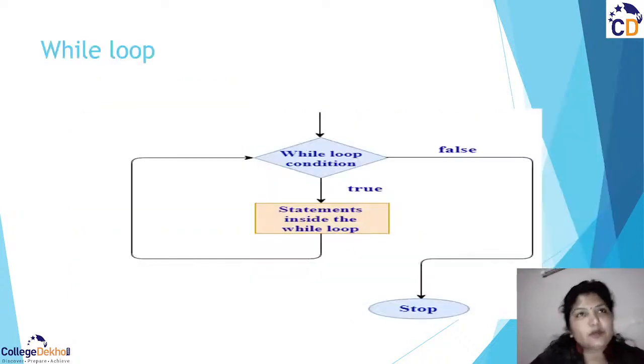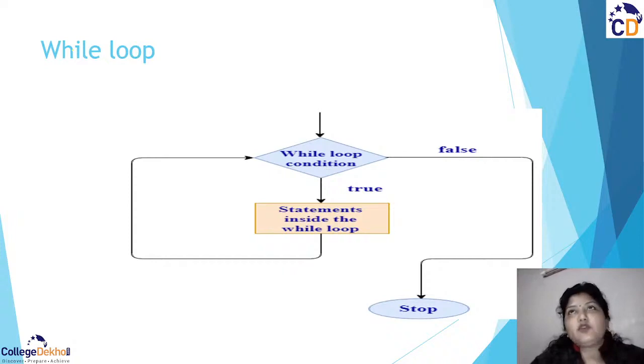Let us see how we have the flow chart for our while loop. So this is our test expression from where our condition is going to start, right? That is the while loop condition. When you give your test expression, if it comes true, the statements that are coming under the loop are going to be executed.